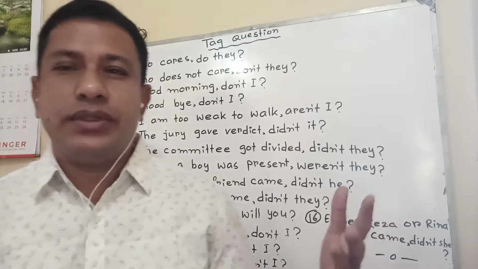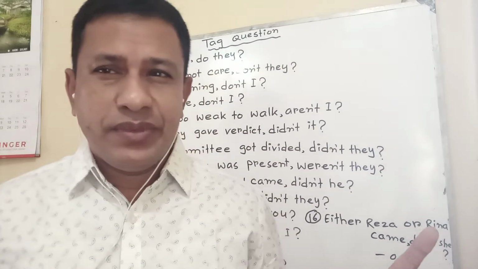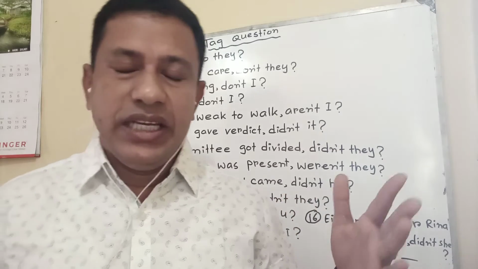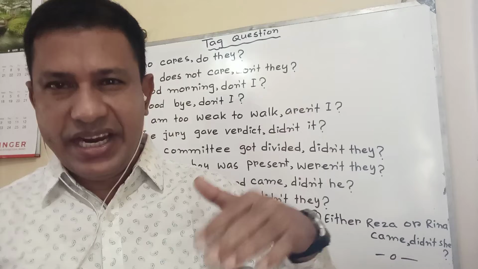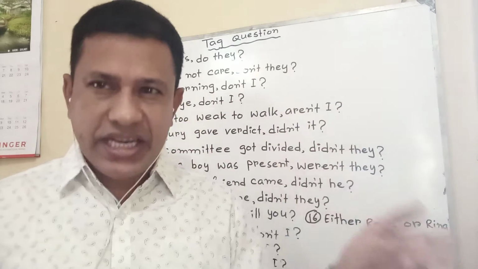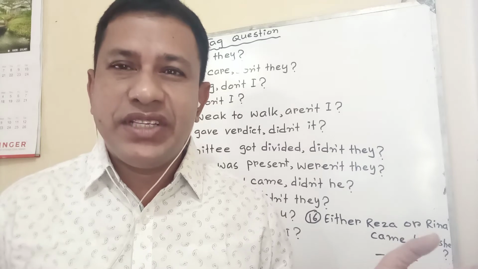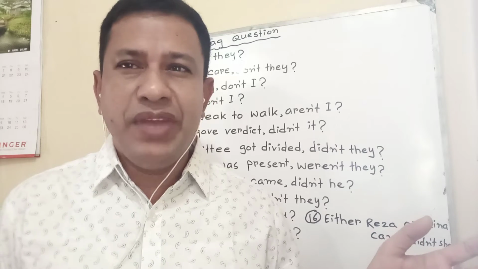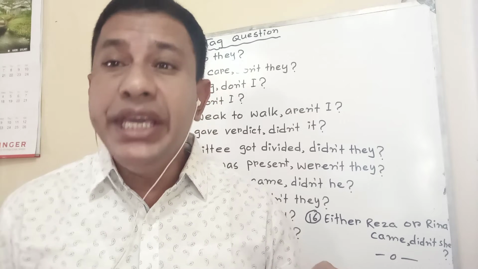I have earlier told you that if the statement is affirmative, the tag will be negative. If the statement is negative, the tag will be affirmative. Then the subject: if the subject is a male person, the tag will be he.